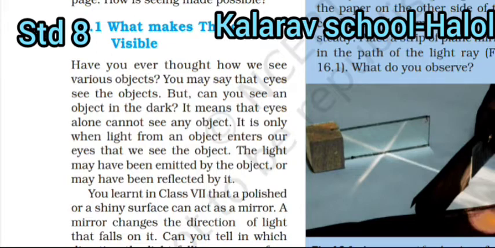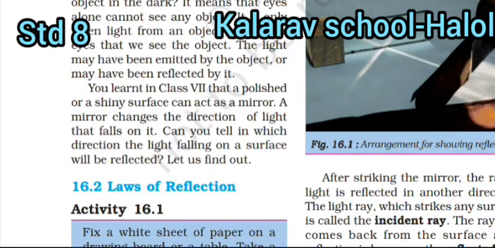Like when light strikes something, it is light, and then we are able to see that object. You learned in class 7th that a polished and a shiny surface can act as a mirror. A mirror changes the direction of light that falls on it. Can you tell in which direction the light falling on the surface will be reflected? Let us find out.